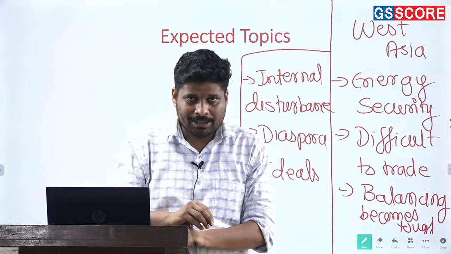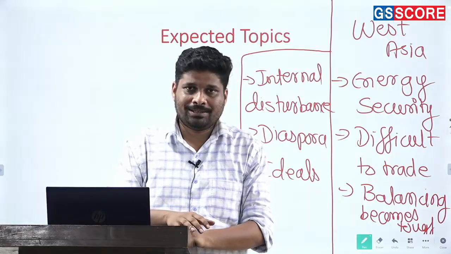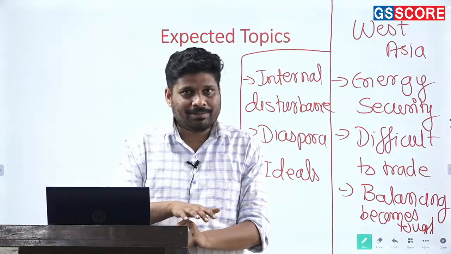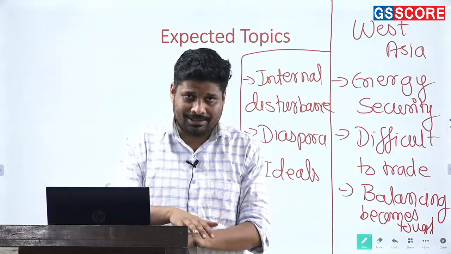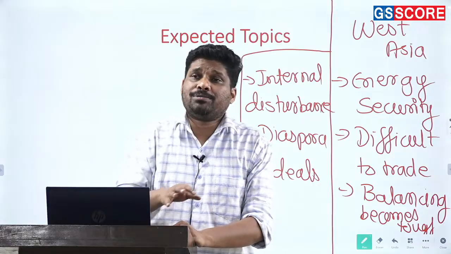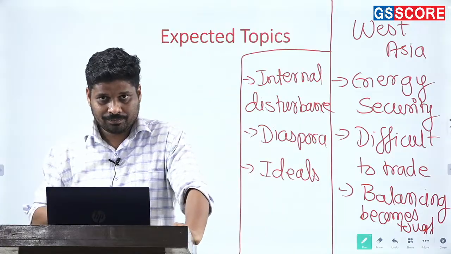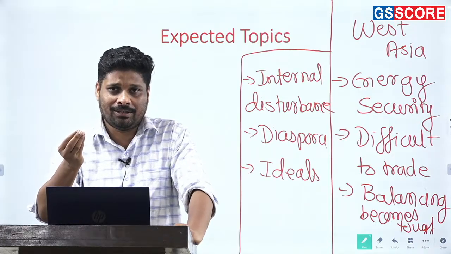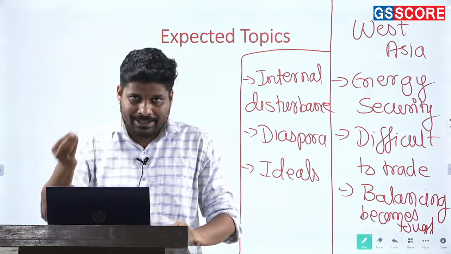When it comes to Hamas, the Indian government has stated that act of terrorism cannot be tolerated and will not be supported by the government of India. Okay. When it comes to the situation in Gaza, yes, diplomatically what has to be done is humanitarian aid.